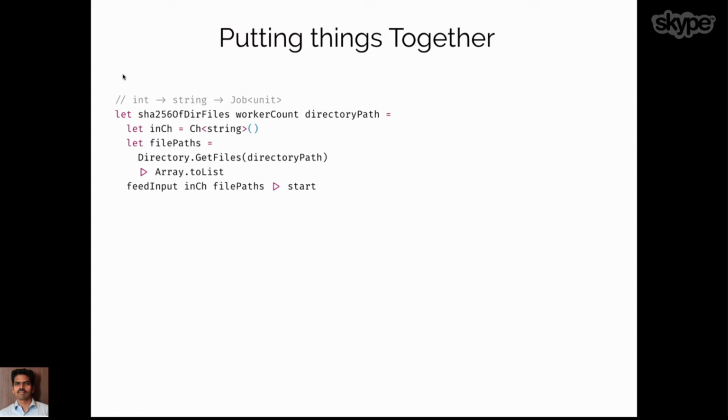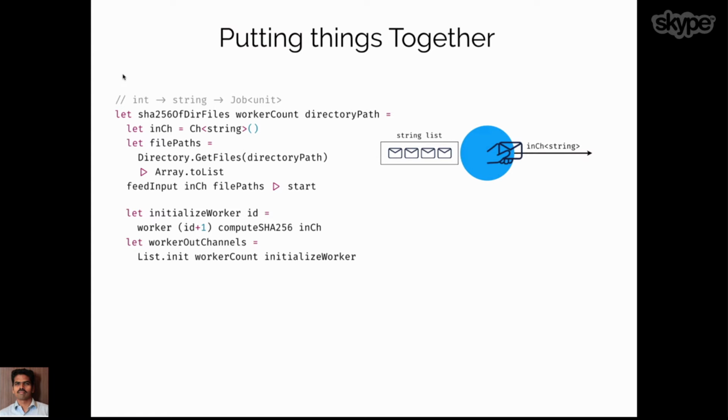Okay, so now we have all the independent pieces together. Now we are going to put the things together. So this is a function of SHA-256 of directory files, where we have a list of workers, the number of workers that we want to run, and the directory path against which we want to compute the SHA-256. So here we are initializing the input, and we are getting all the file paths from the directory. And once we have the file paths, we are feeding them as input to the input channel. And we are starting that so that it will be running on its own life cycle.